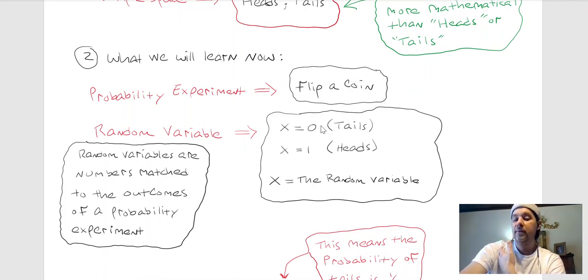Now, there's nothing entirely special about those numbers. I could have said if X was 1, that meant tails, and if X is 0, that meant heads. I'm finding a way to make it more mathematical and have the outcome of the probability experiment be a number. So we define it in a way that it's now a number. Okay. All right. Now, so that's all a random variable is. They're just numbers that are matched to the outcomes of a probability experiment.